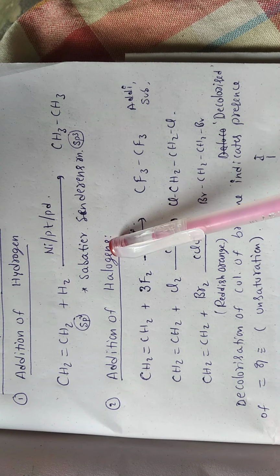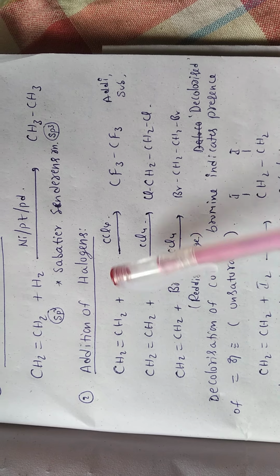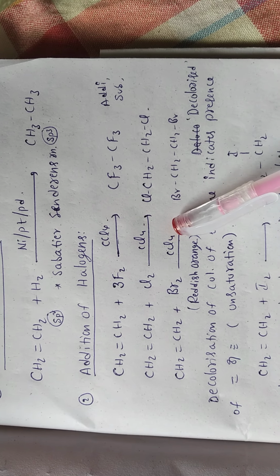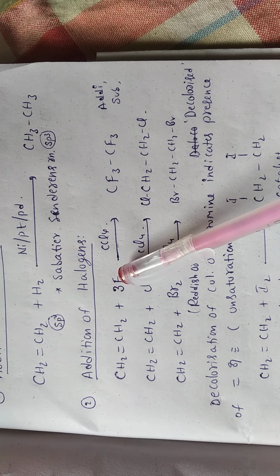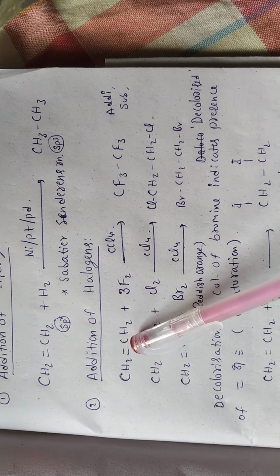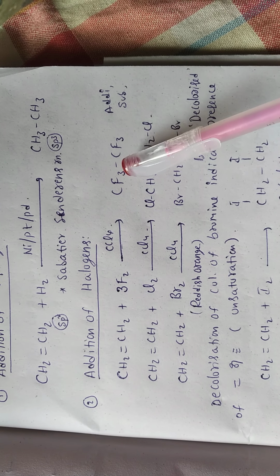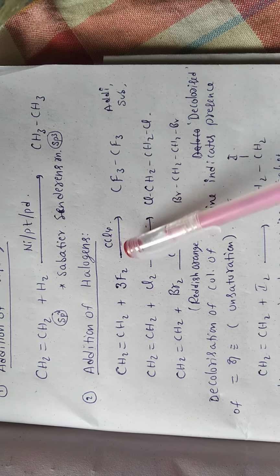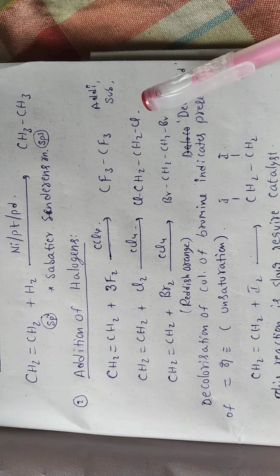Next, addition of halogens. To ethene, if we add fluorine in the presence of carbon tetrachloride solvent, fluorine is more reactive, so in addition to the addition reaction, substitution also takes place. It replaces hydrogens and is converted to CF3 because of its high reactivity. With chlorine and bromine, addition reactions take place.